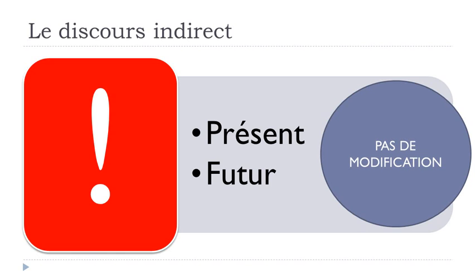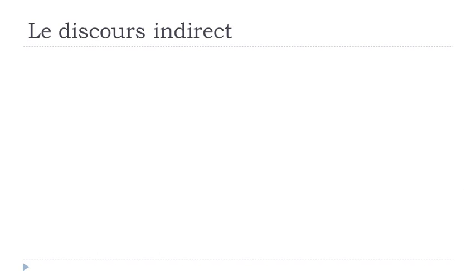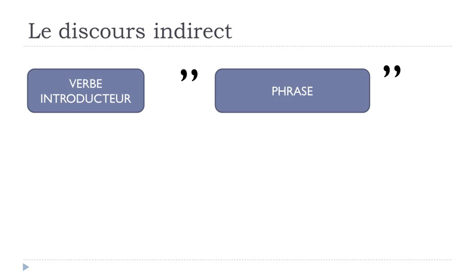But then, of course, it's the French language, and we've got to think about this. It's the common structure that we will have: verbe introducteur, and then after that the phrase, the sentence, okay? If you've got this first part here at the passé, so it's the past here. Passé means past.